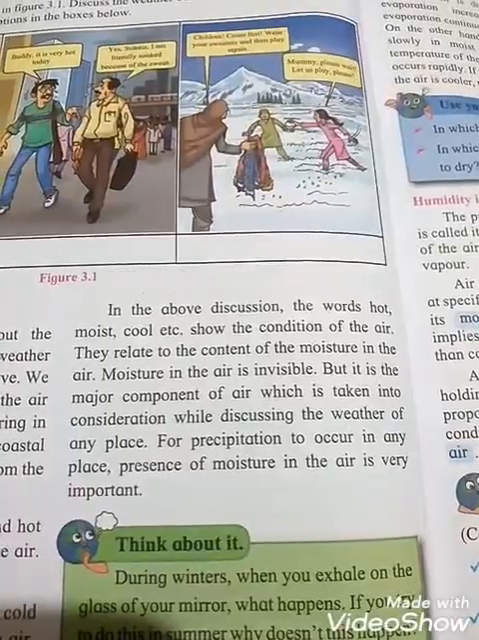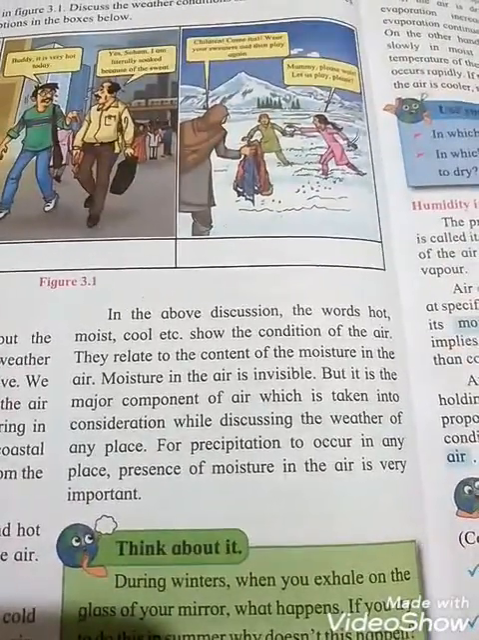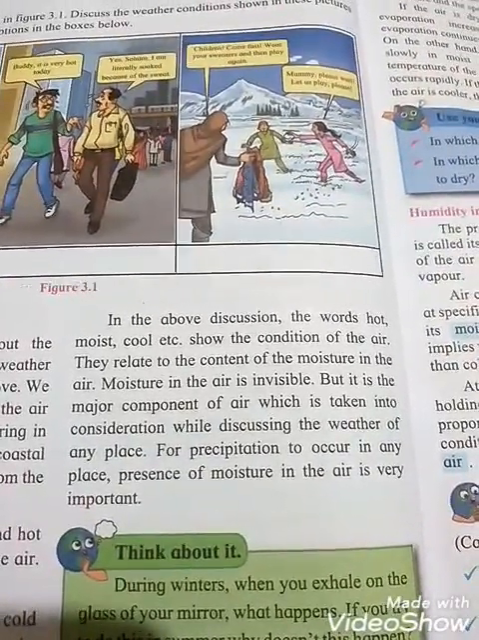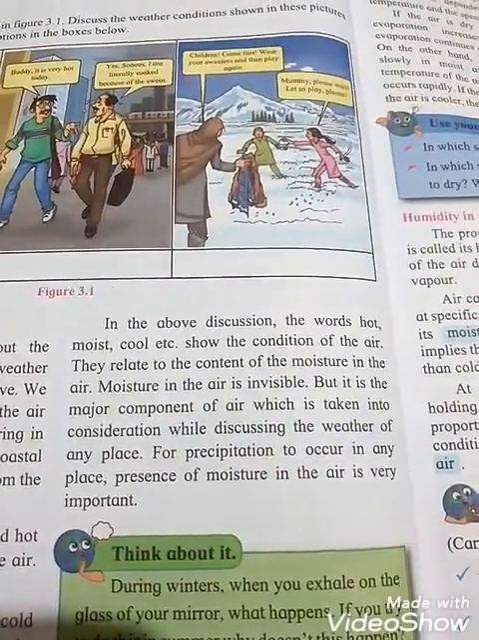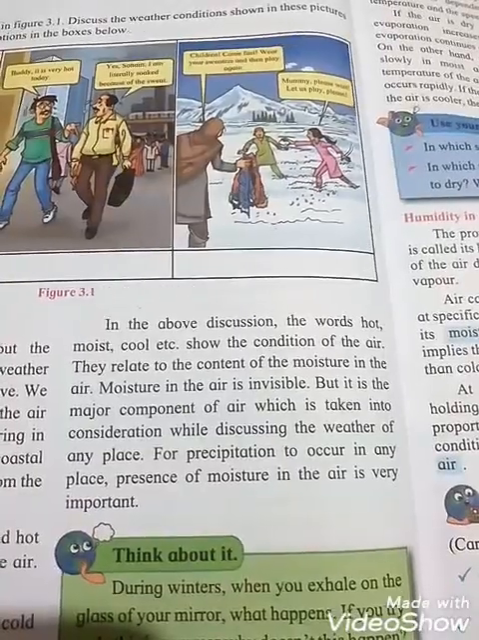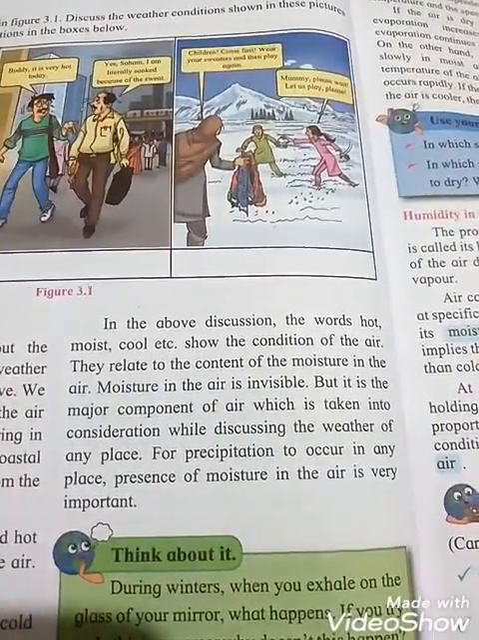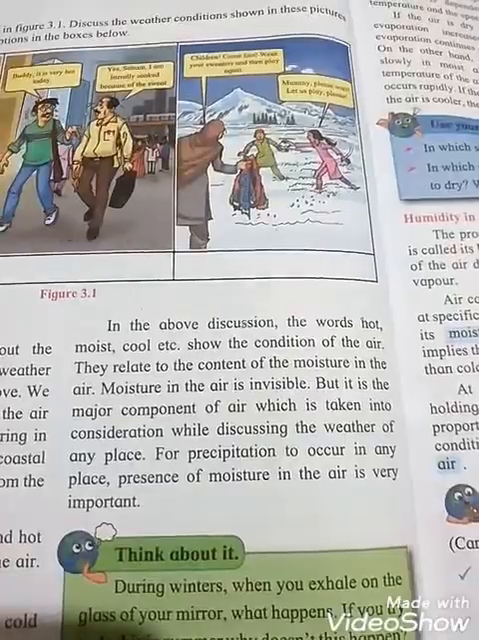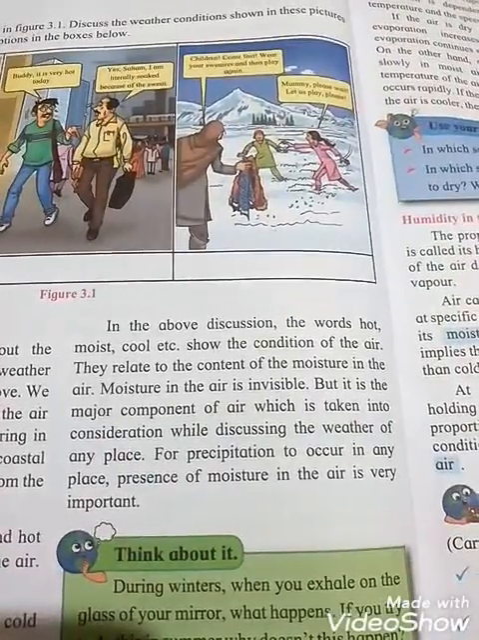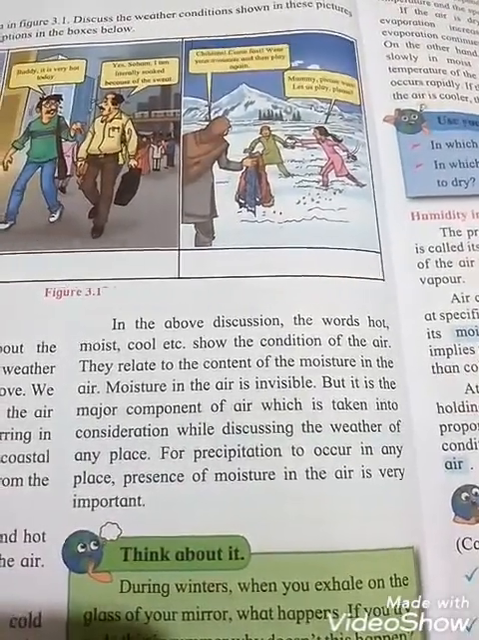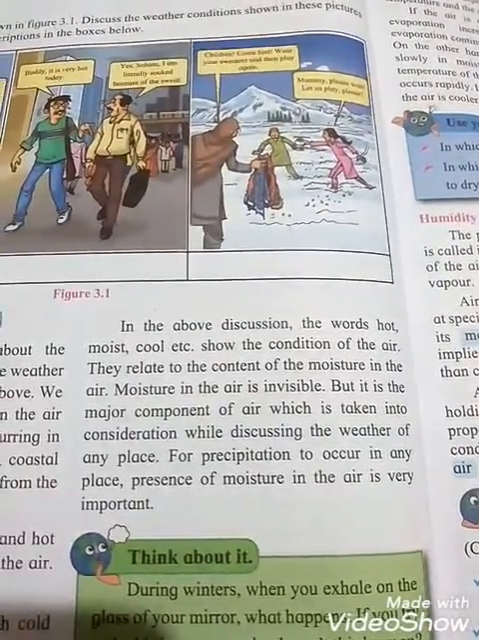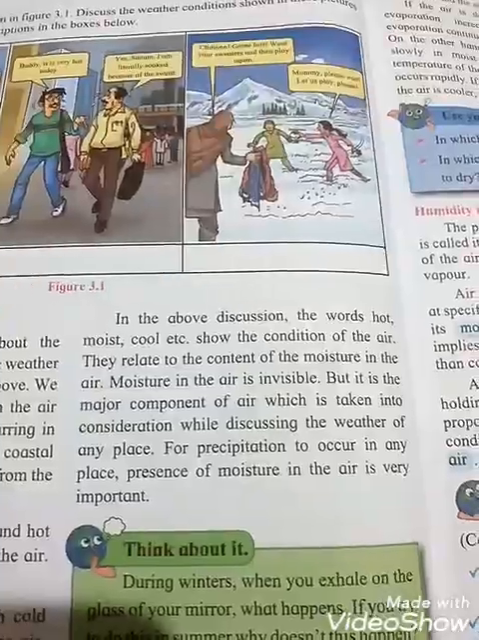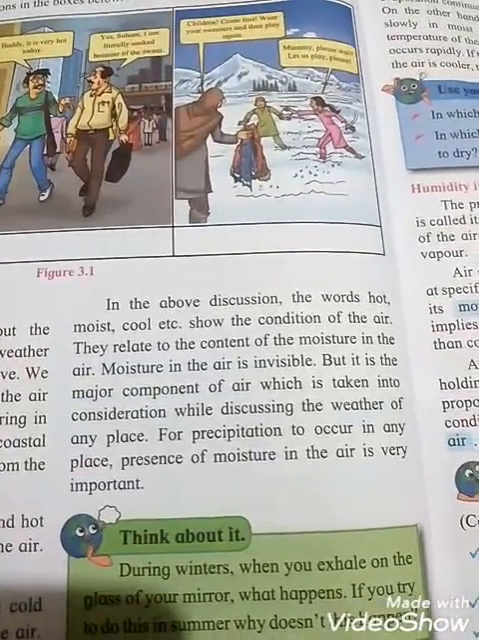See, students, for precipitation, you know what precipitation means? Falling product of condensation within the atmosphere as rain, snow or hail. So for precipitation to occur in any place, the presence of moisture in the air is very important.